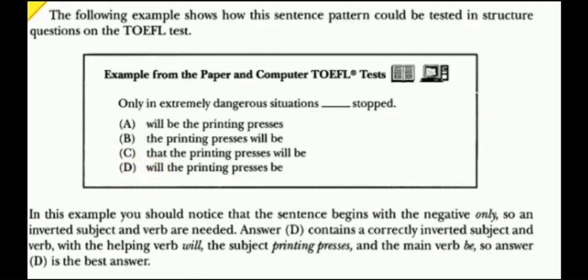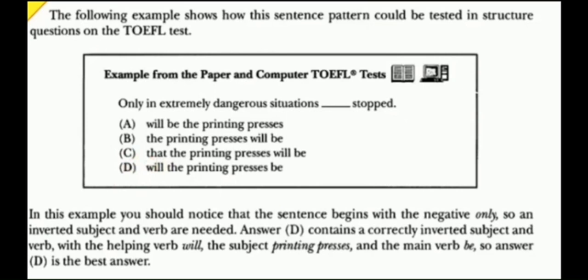The answers that are eliminated are B and C, because for B the sentence is subject first then verb, and for C the sentence is not reversed, different from the TOEFL 15 rule where the verb comes first, then the subject.